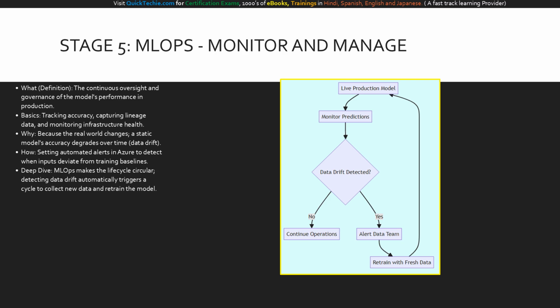This cyclical diagram represents the heart of MLOps. We monitor the live production model's predictions constantly. We hit a decision gate. Is data drift detected? If no, operations continue smoothly. But if customer behavior changes and drift is detected, we follow the yes path. We alert the data team, initiate a model retraining phase with fresh data, and seamlessly deploy the updated model back into the live environment. It is a continuous, automated cycle of improvement.